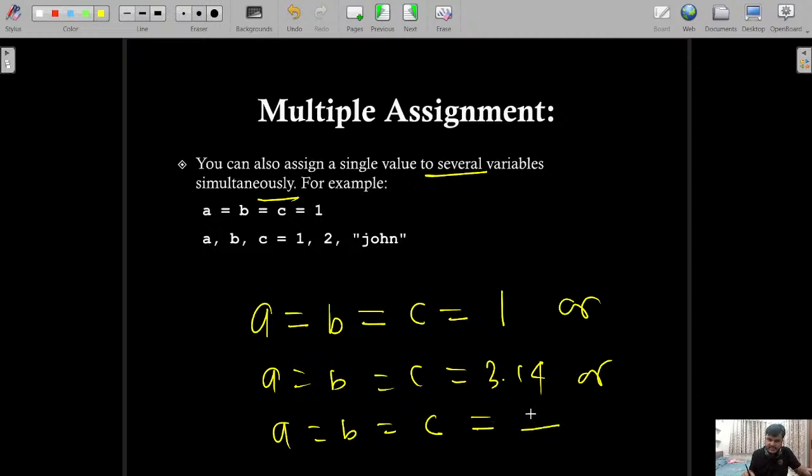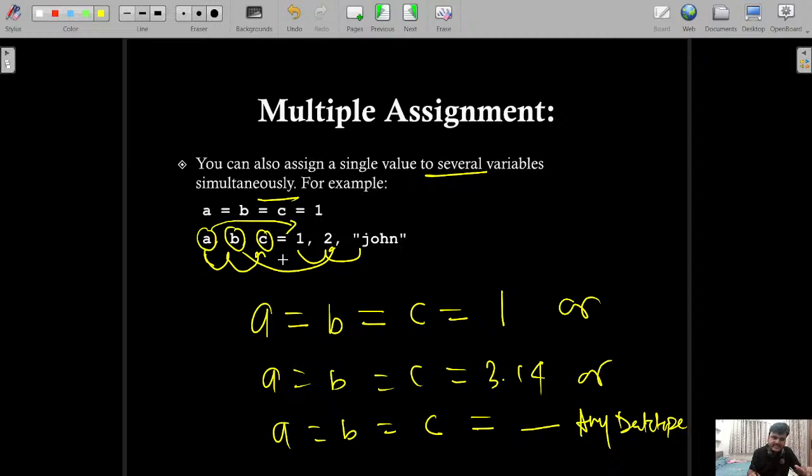Whether you want to create a string, you can create a string also, any data type, right? It also works sequentially: a, b, c = 1, 2, John. So it is going to map it like that. The variable a is holding 1, the variable b is holding 2, the variable c is holding John.